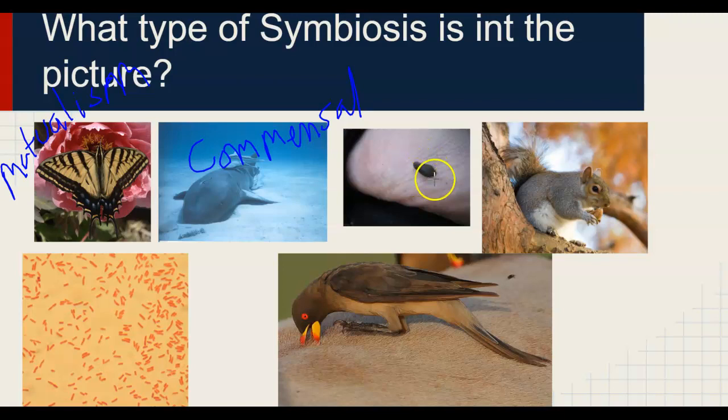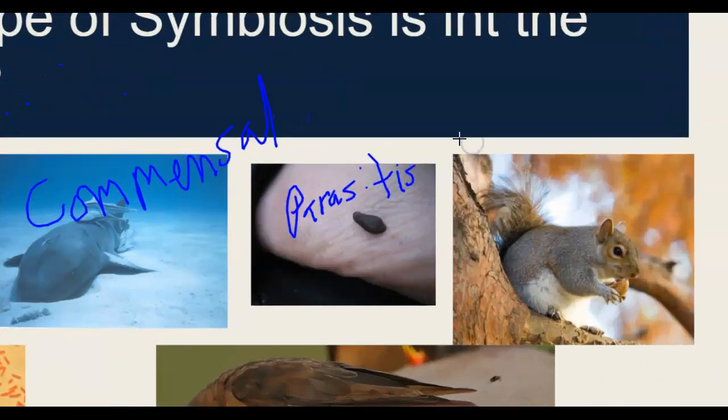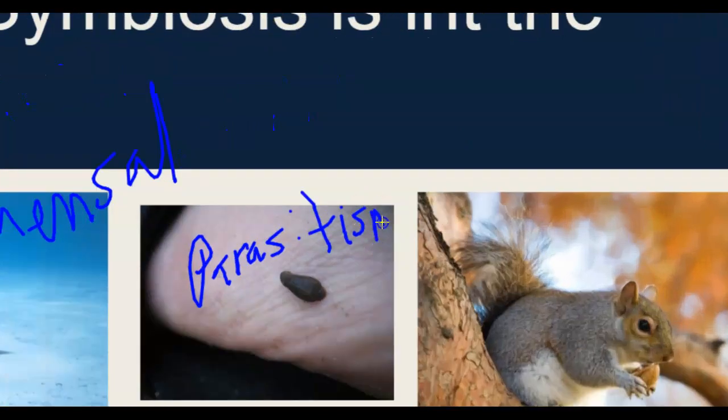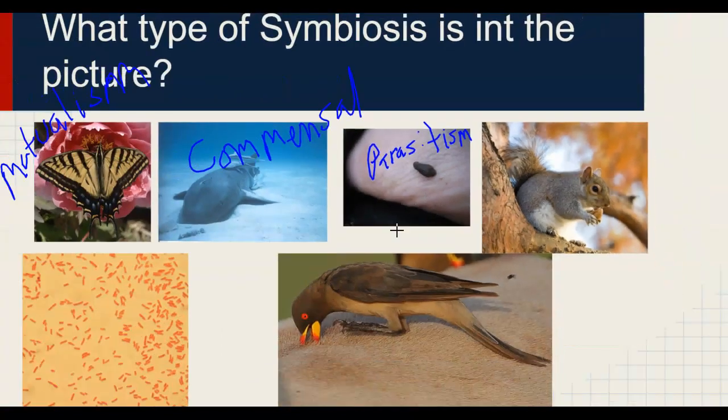That is a little tiny leech on somebody's foot, so this is parasitism. The squirrel living in the tree is commensalism. It doesn't hurt the tree to live there.